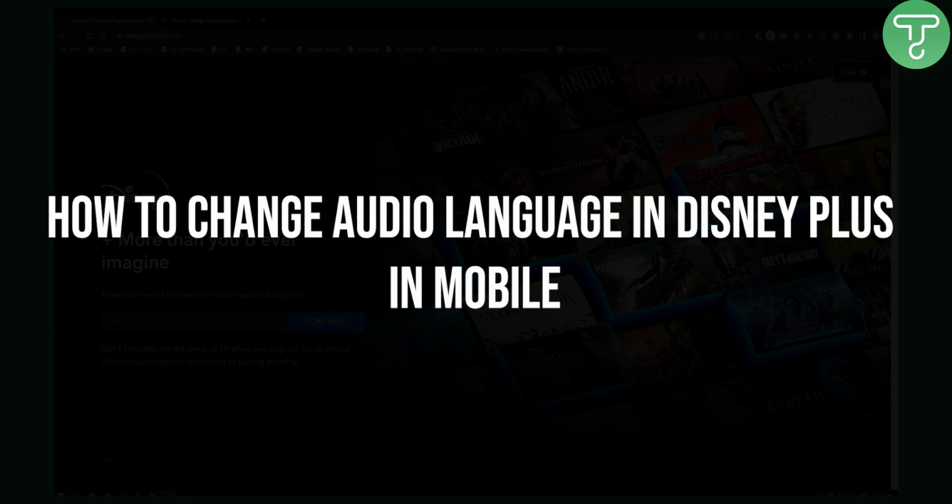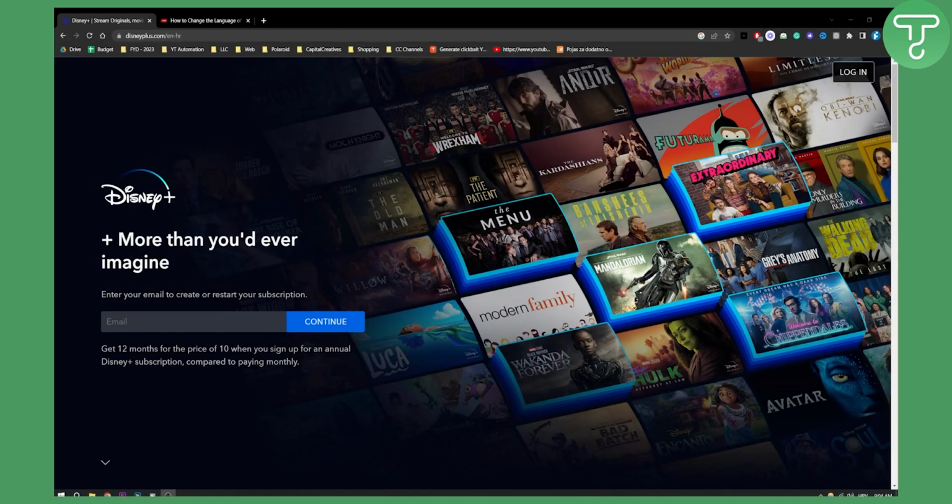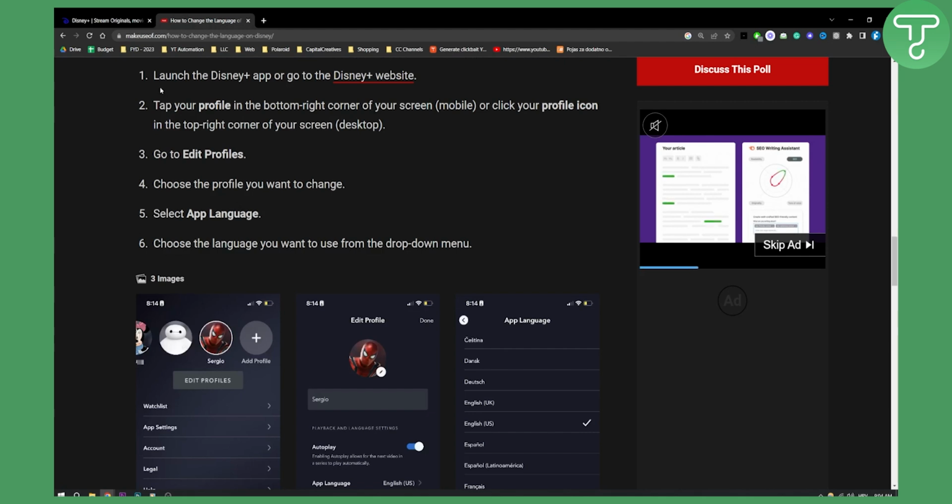Now in this video, I will show you how to change audio language in Disney Plus in mobile. Yes, you can actually do that via mobile as well. So let's get started. As you can see right here, what you need to do is launch the Disney Plus app or go to the Disney Plus website. For this instance of the video, we will do it on the app.